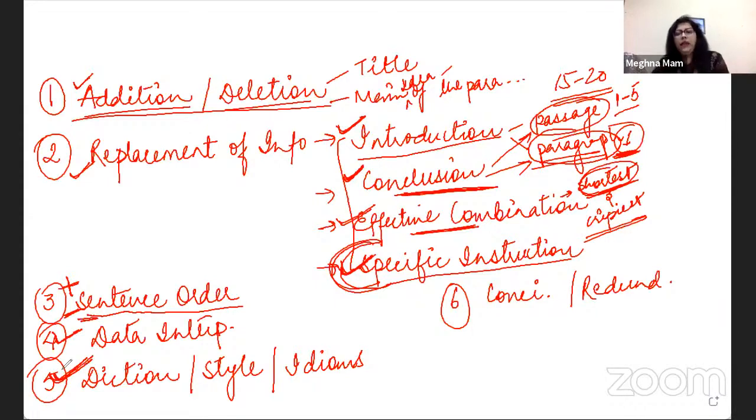Basically, these are 3 types of questions, but why am I talking about all of them in one go? Because they give you mixed kinds of questions. It can be a diction plus style question, a diction plus idiom question, a style and idiom question, and so on. So diction means vocabulary.